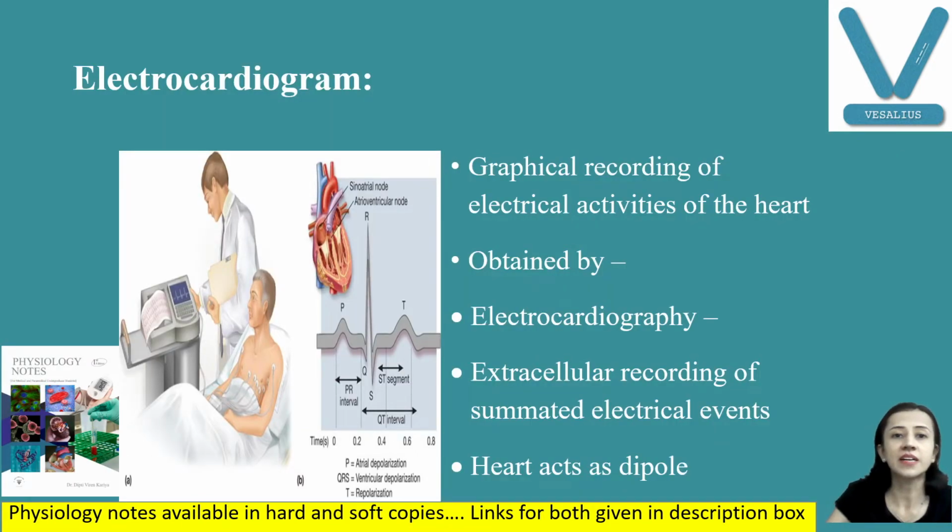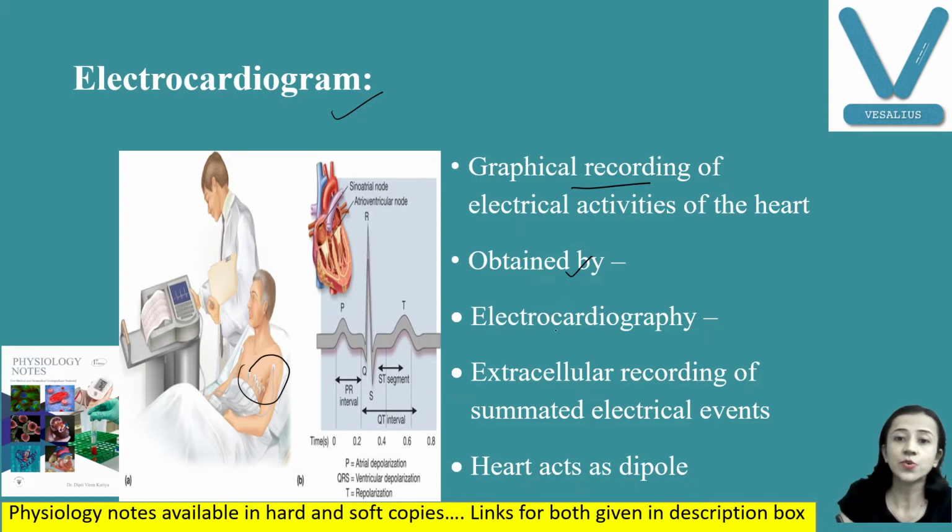Now, let us start with electrocardiogram. What is this electrocardiogram? It is the graphical recording of electrical activity of the heart. This electrical activity is obtained by placing electrodes on the surface of the body. You might have seen the recording of ECG. Here we are placing the electrode on the surface of the body and we can get the recording.